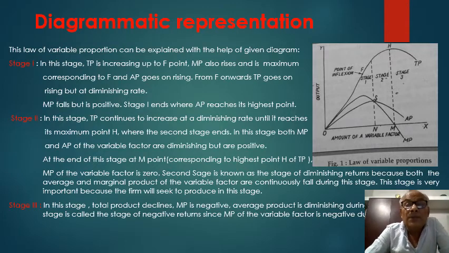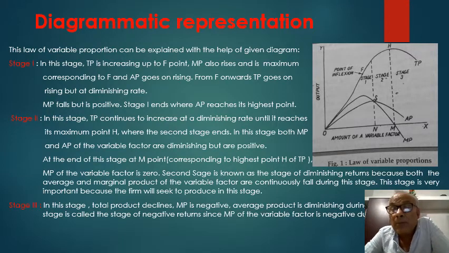On the basis of this, the law of variable proportion can be represented with a diagram. In this diagram there are two axes, OX axis and OY axis. On the OX axis, the amount of variable factor is represented, and on the OY axis, output is represented.